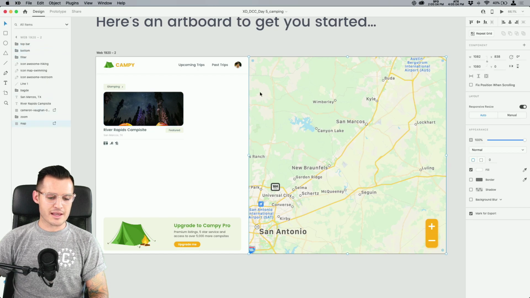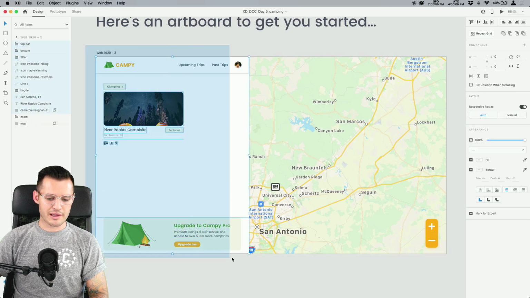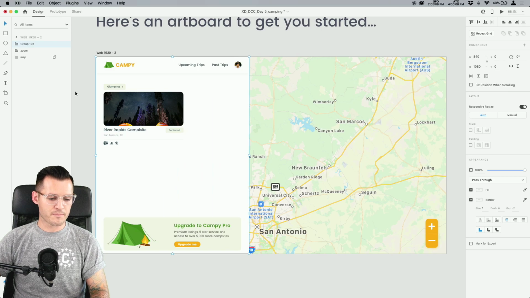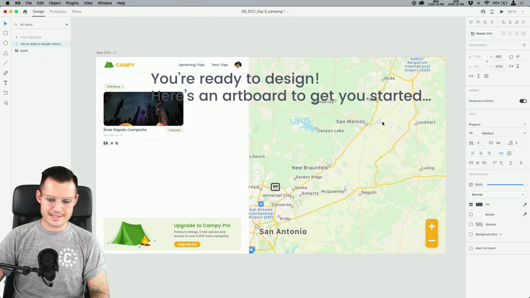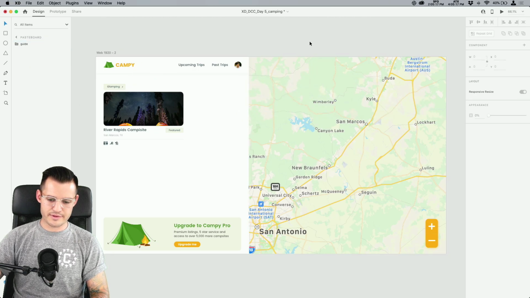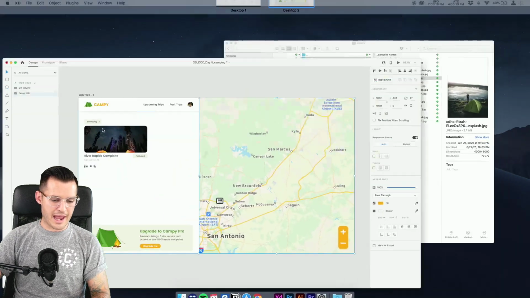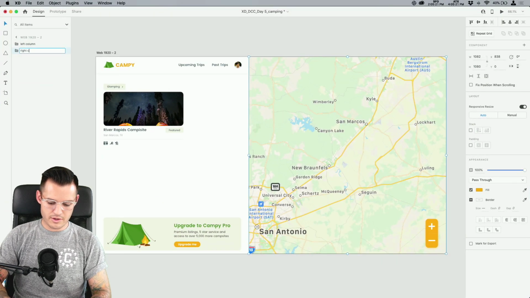Let's grab everything on the left-hand side first. This won't be the mind-blowing part, but let's group it together and call this left column. Okay, and then let's group the other assets. Whoa, not that. We don't even need that anymore. Let's group these assets together and call this right column.